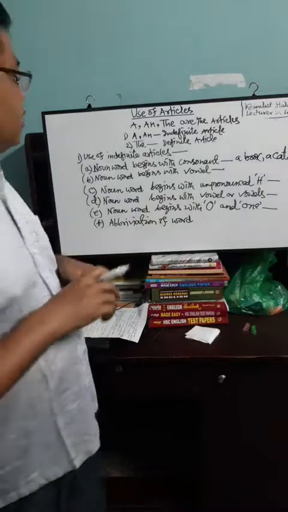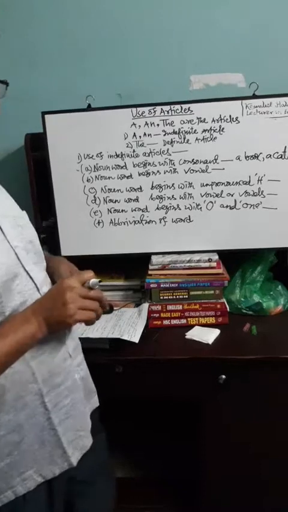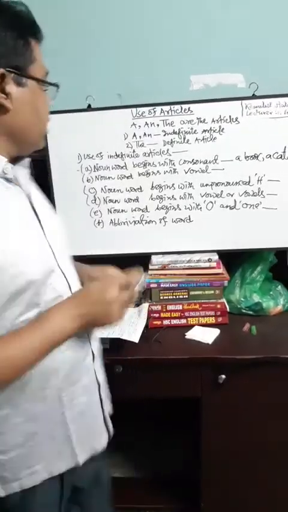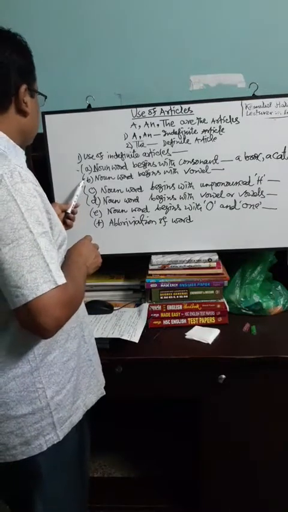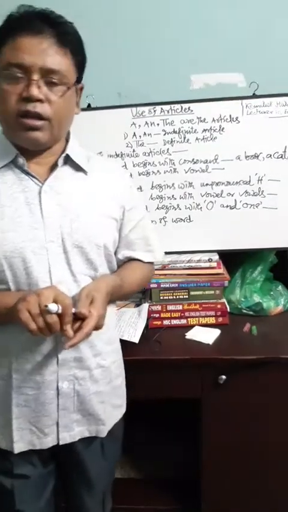These are examples of Rule number 1: noun begins with consonant. And Rule number 2: noun word begins with vowel.